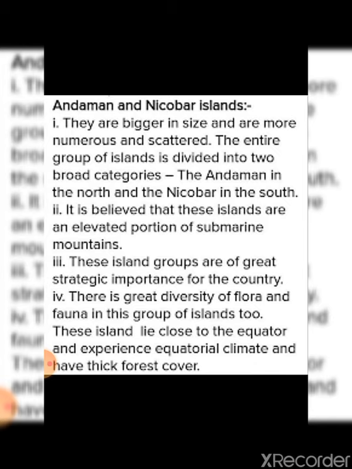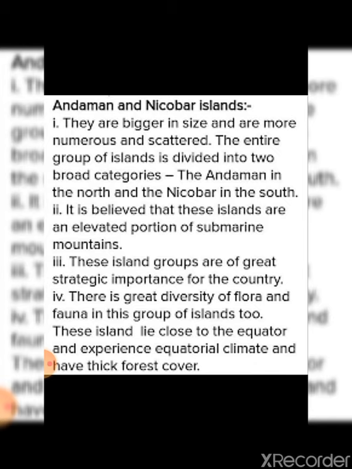This Andaman and Nicobar Island is divided into two parts, known as Andaman in the north and Nicobar in the south, and this island is believed to be an elevated portion of submarine mountains. What is this elevated portion of submarine mountains? A portion of the land, of the mountain under the water, has come up, and what did it form? It is known as the island. Other than that, this island group is of great strategic importance to our country.